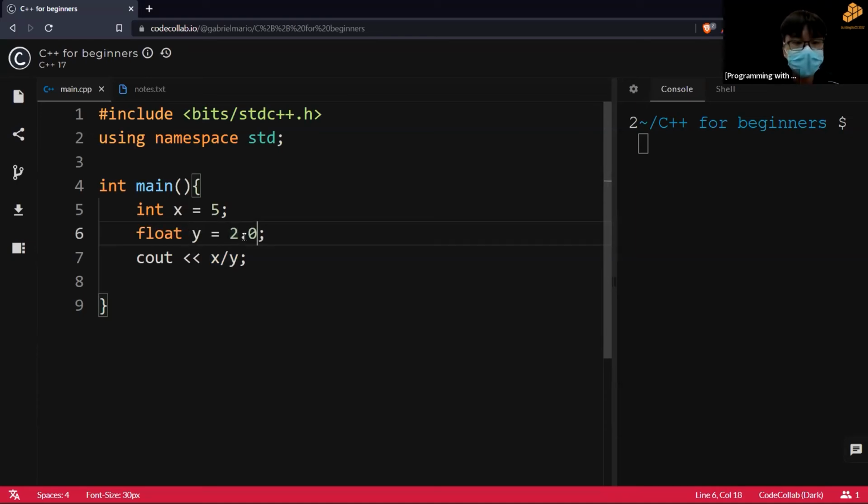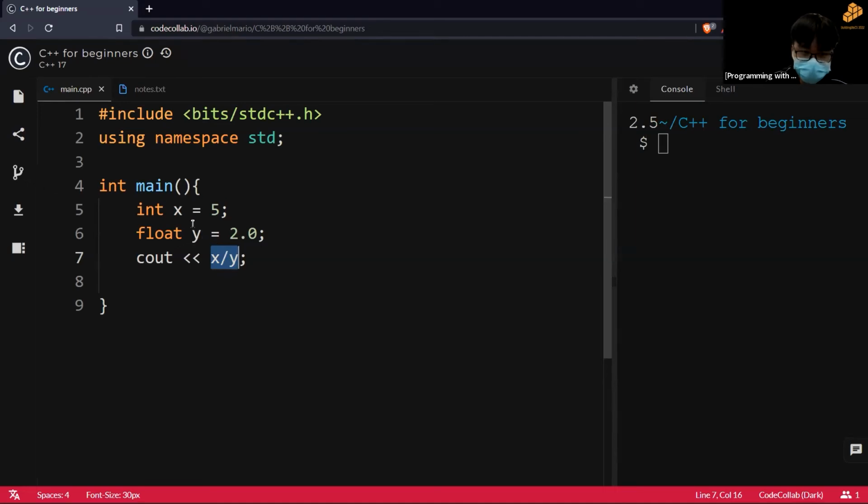Okay. Essentially, let's take a look at what happened. Now it's 2.5. Now let's take a look at what x divided by y is. Both its parents are different: x is an integer, y is a float. So which one does it choose? Well, C++ will decide to take the one with decimal places because it can hold more data.